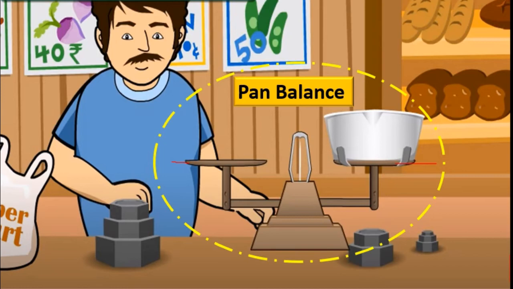Here we keep the stones or weights, and in this we put things. If you want to measure rice, wheat, sugar, etc., we use this steel vessel, that is a pan, and we measure the weight. And the same weights we are using like this: 1 kg, 2 kg, 5 kg. Got this, students? Okay.